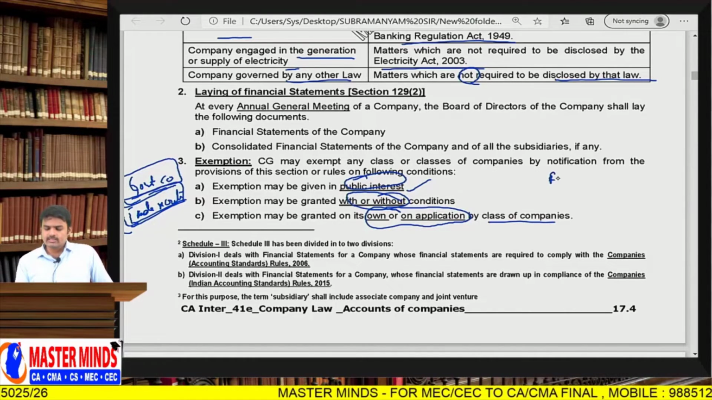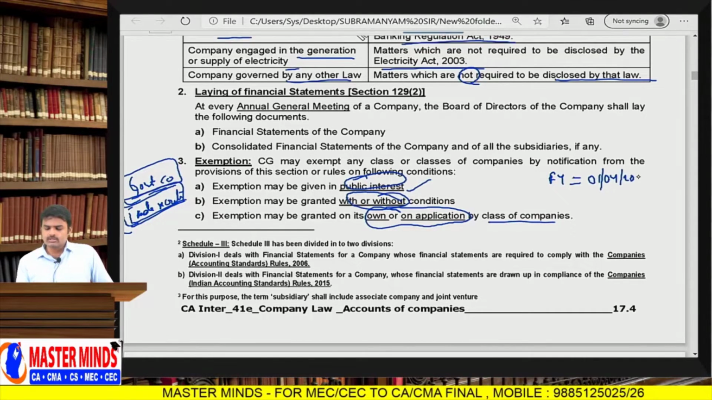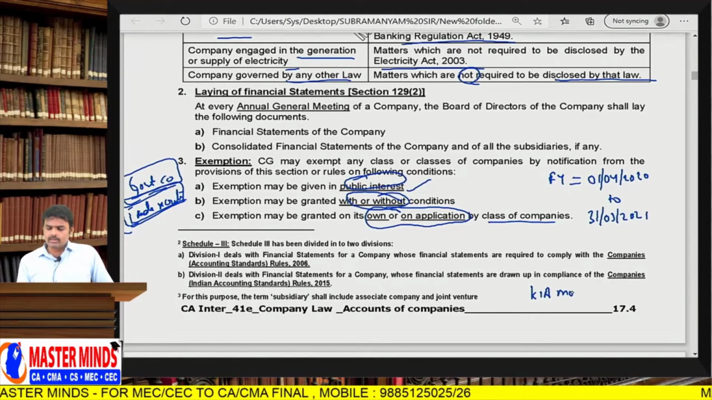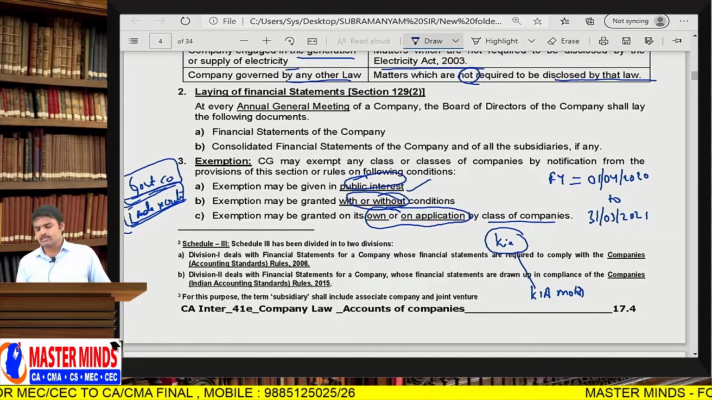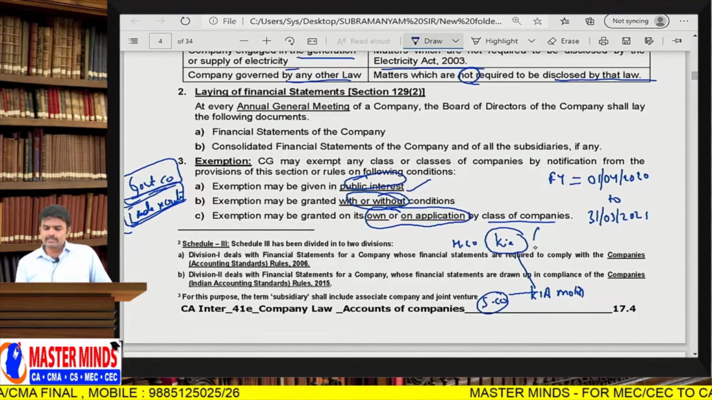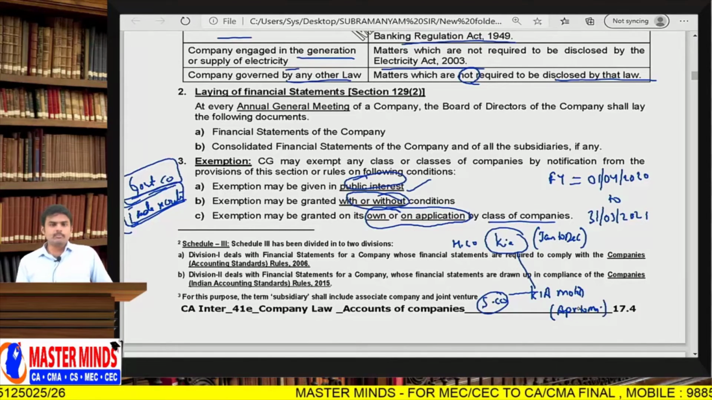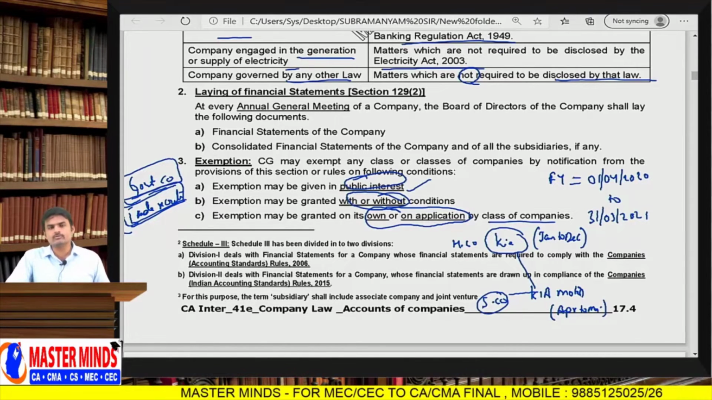For example, the financial year means 1st April 2020 to 31st March 2021. There is a company in Andhra Pradesh, Kia Motors India Private Limited. Its parent company Kia is outside India. So this is the holding company and this is the subsidiary company. The holding company prepares financial statements from January to December, and the subsidiary in India needs to prepare financial statements from April to March. So the Kia parent company can't prepare consolidated financial statements because January to December is different from April to March.